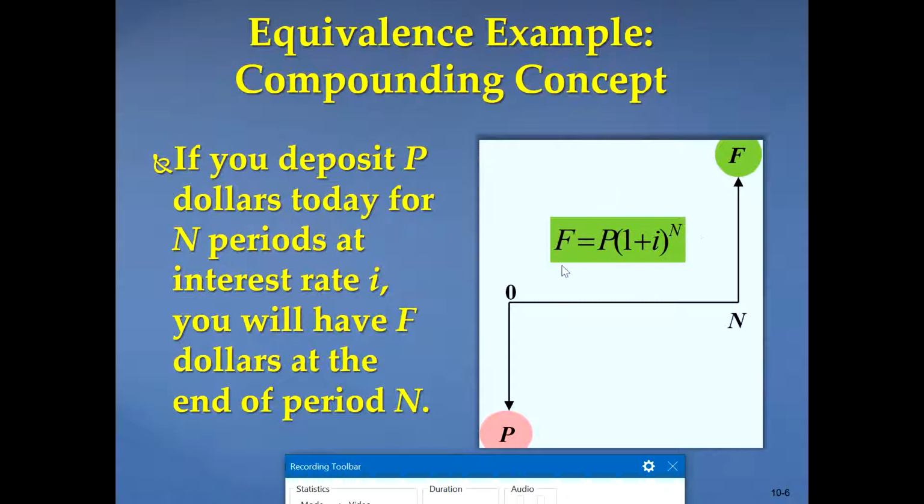This is to calculate F when we have a single amount of cash flow, or single amount of money, or what we call a single cash flow series. We can use F equal to P times (1 plus I) to the power N, or we can calculate P the same way.